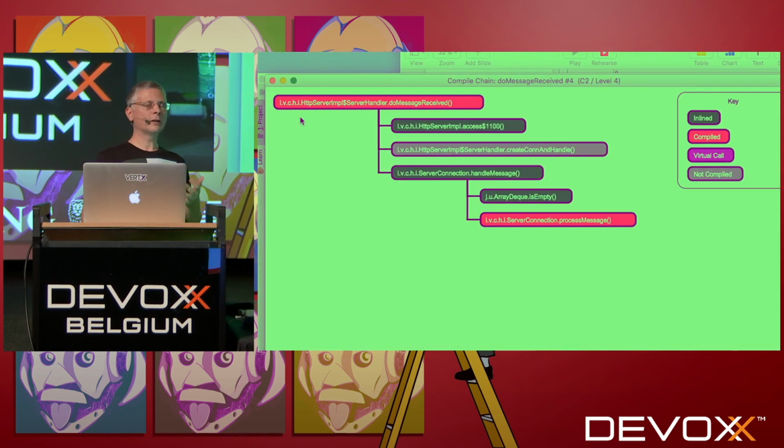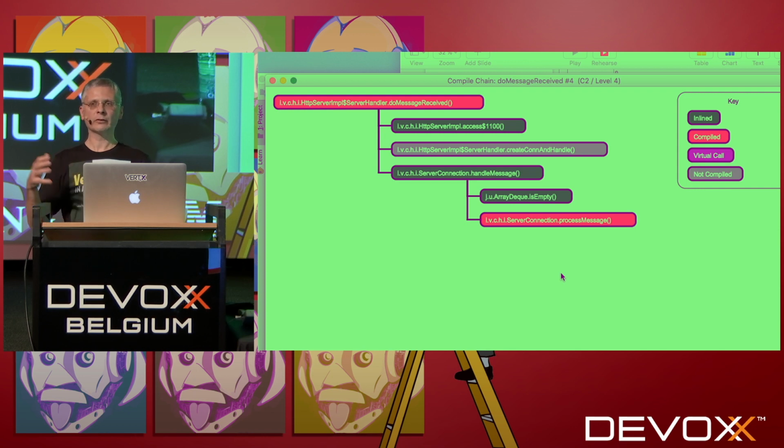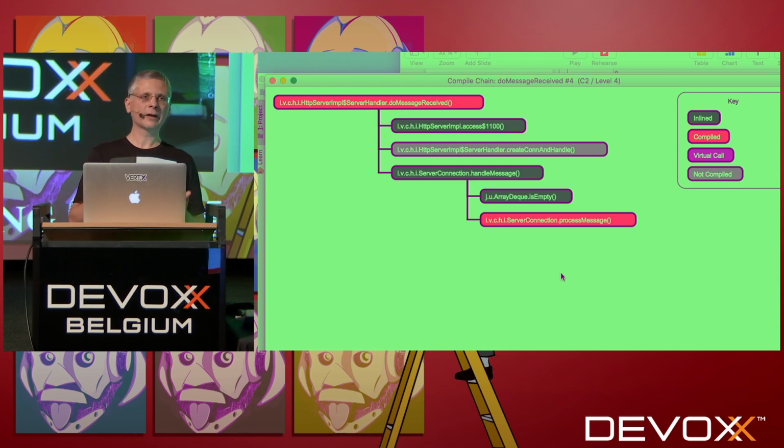And so when it's red, it means it's good. It has been compiled to assembly. When it's green, it means it's great, because it means that the code was compiled to assembly and inlined in the code. And here we see the same thing that we've seen in the flame graph. We see the process message. But now what is interesting is that JITwatch will also give us the information that was created in the log. That would have been very hard to find, and it will tell us why this is not inlined.